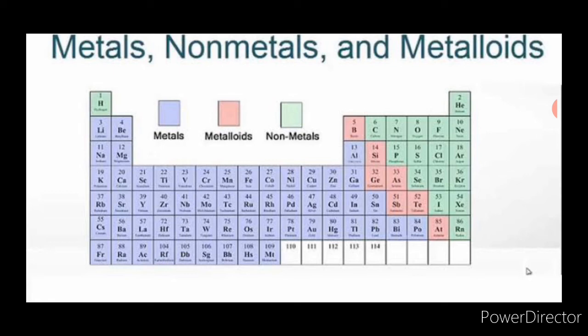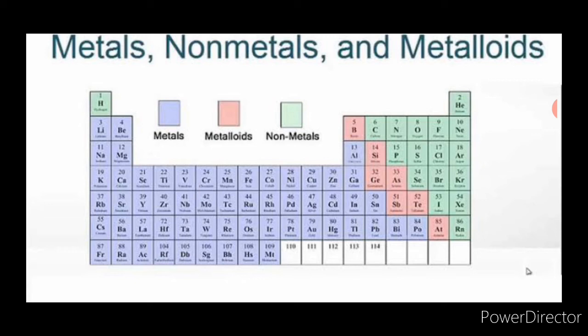Now metals have unique properties, isn't it? They are hard, shiny, malleable, ductile. They can be beaten into sheets, that is malleability. They can be drawn into wires, that is ductility, and they are good conductors of heat and electricity. Except mercury, which is the liquid metal, most of the metals are solid at room temperature, and metals occupy a larger area in the periodic table. Most of the elements are metals.